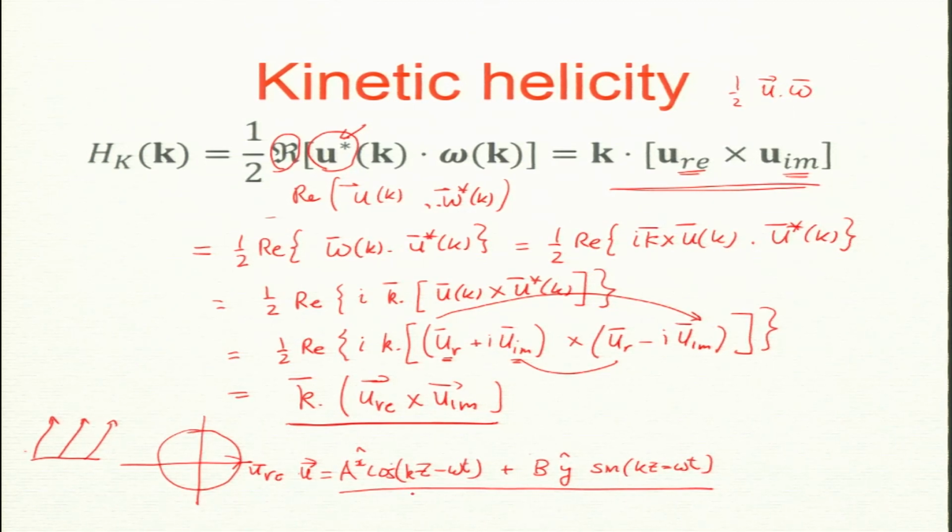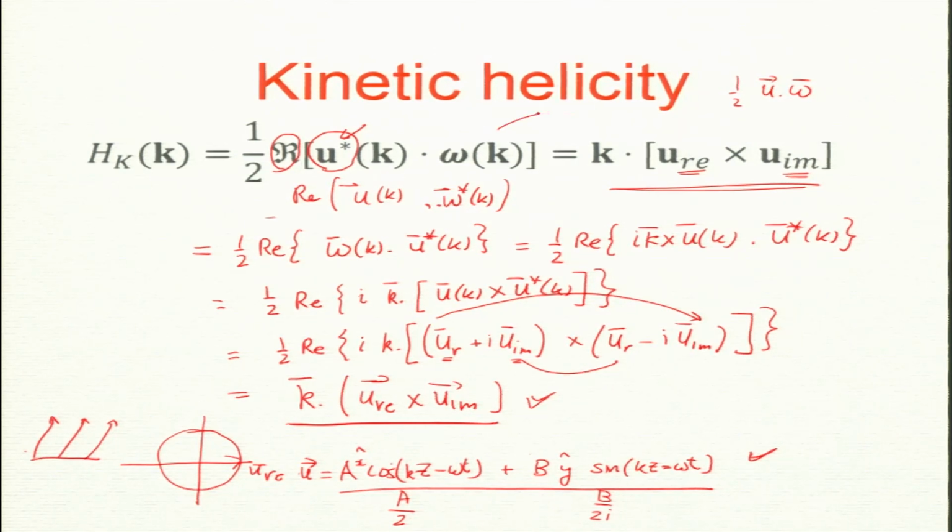To get a feel for it, the cos in Fourier space will be A by 2, and this will be B by 2i, and B by 2i is along the y direction, but A by 2 is along the x direction. That is why the cross product becomes non-zero. So this is an example of a field which has non-zero cross helicity, and this is a really compact and nice formula that you can apply anywhere.